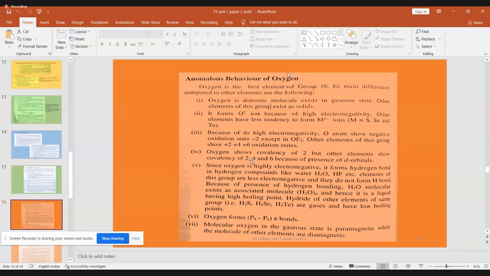But anyhow, we are going to include metallic, non-metallic, and electronegativity properties. Only in anomalous behavior, we have some little confusion about up to what level we have to keep. That will be decided soon. That is not your problem. This has been uploaded in the Google Classroom, so you all have to start preparing for it. I have completed till the anomalous behavior of nitrogen, so please start preparing till nitrogen at least.